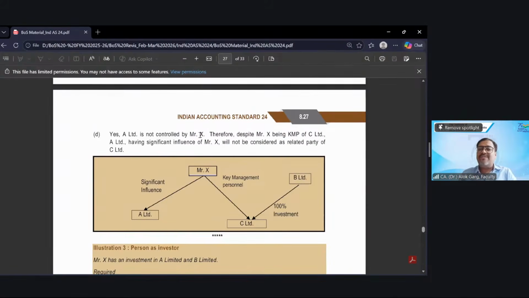A Limited is not controlled by Mr. X. Therefore, despite Mr. X being KMP of C Limited, A Limited, over which Mr. X has significant influence, will not be considered a related party of C Limited. So they are not related parties with each other, right?